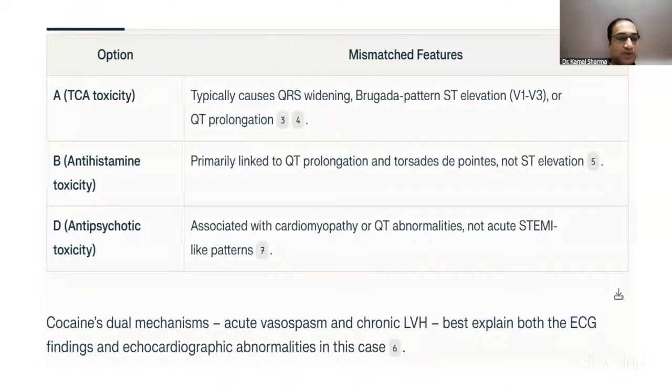So, as I said, cocaine has a dual mechanism: vasospasm in the acute setting with involvement of multiple territories, and also LVH. That would best explain that this was a case of chronic cocaine toxicity.